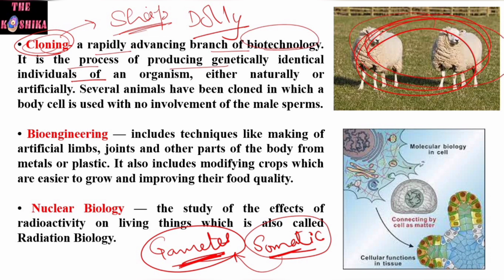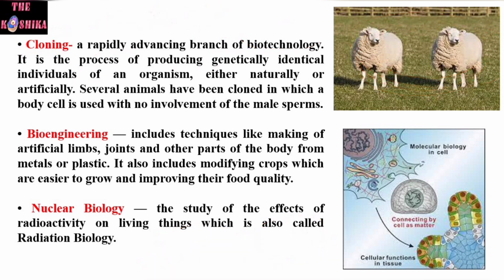She was cloned by associates of the Roslin Institute in Scotland using the process of nuclear transfer from a cell taken from the mammary gland, that is the milk producing gland. So this is how cloning takes place. This is one of the advanced applications of biology, or you can say it is a branch of biotechnology.